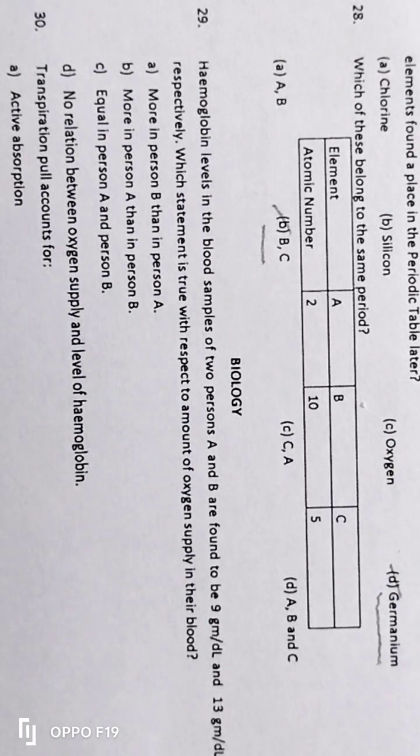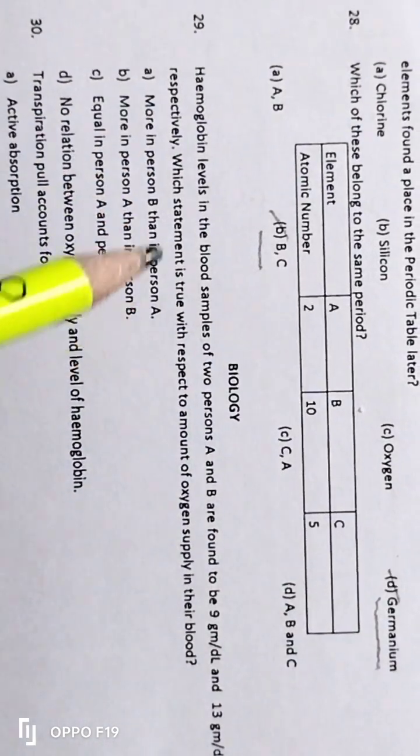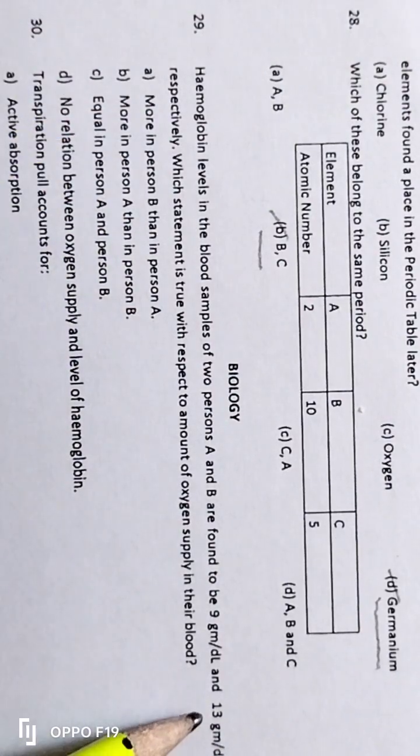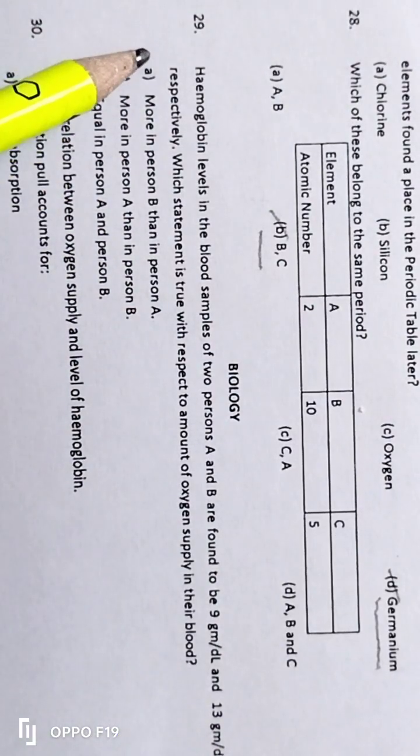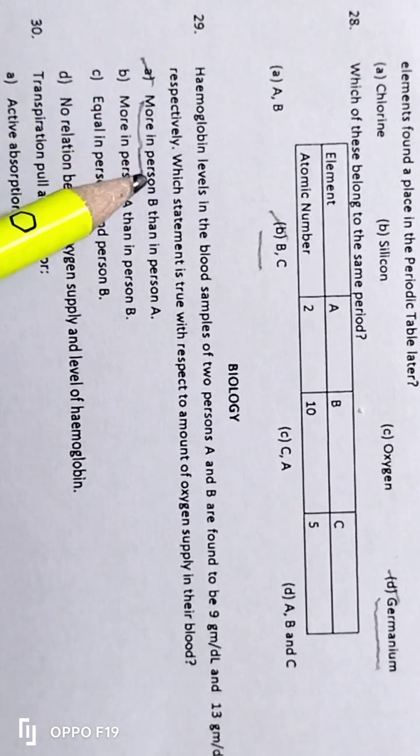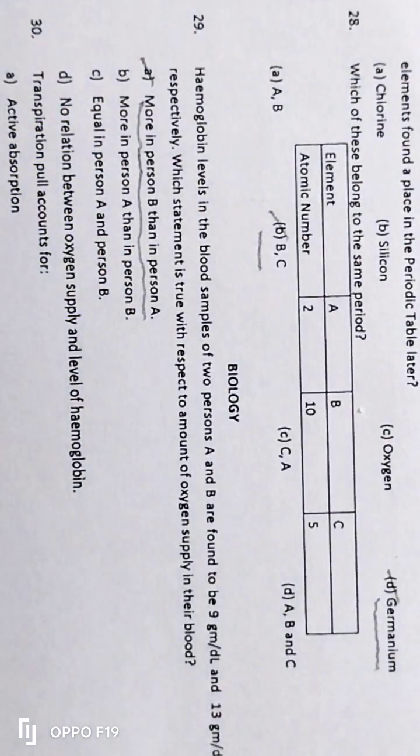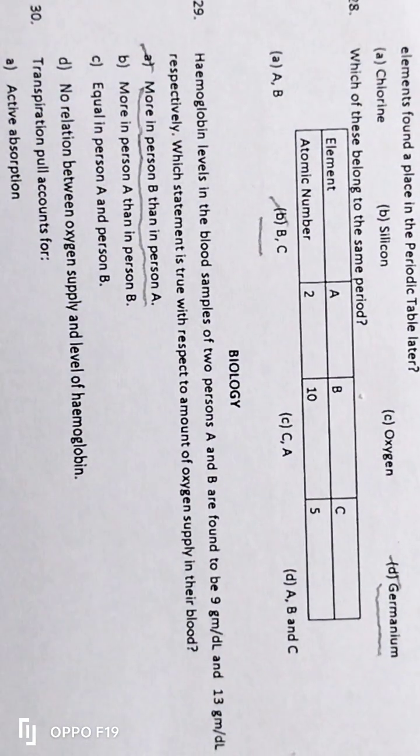What he has asked: hemoglobin levels in the blood samples of two persons are given, 9 gram per deciliter and 13 gram per deciliter respectively. Which statement is true with respect to the amount of oxygen supply in their blood? The correct option is option A, that means more in person B, because 13 gram per deciliter. So more in person B than in person A is the right answer.